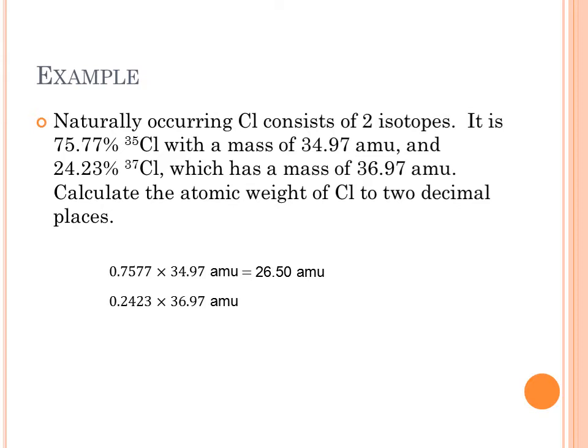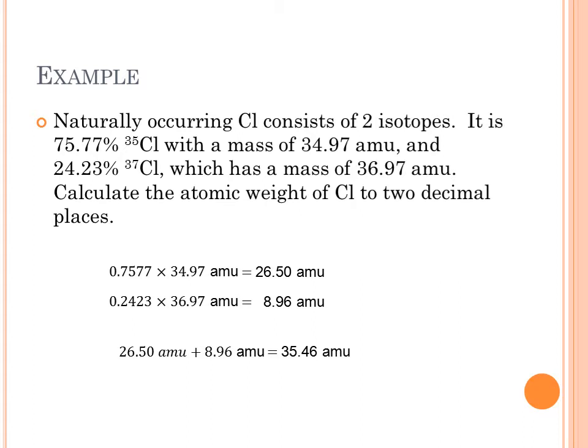The other isotope, 0.2423, coming from the 24.23%, times 36.97 atomic mass units will give us 8.96 atomic mass units. Adding those two together will give us 35.46 atomic mass units.